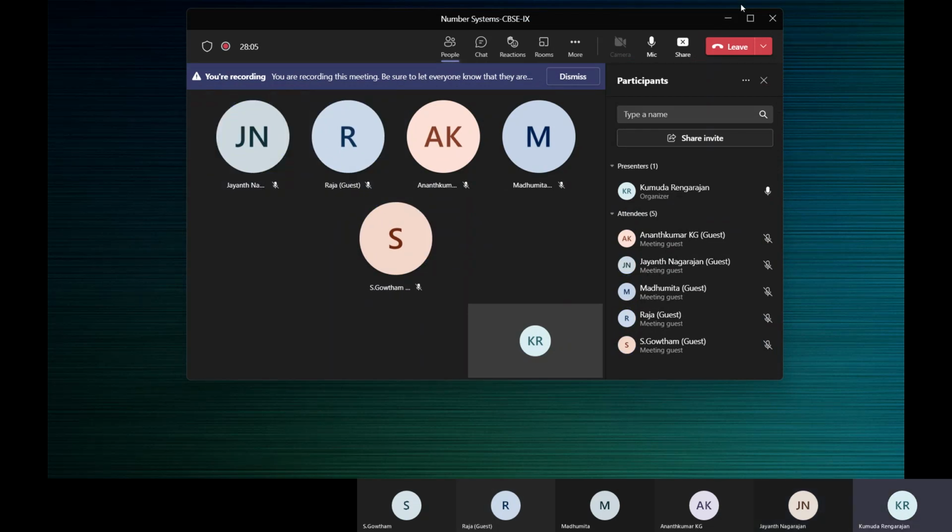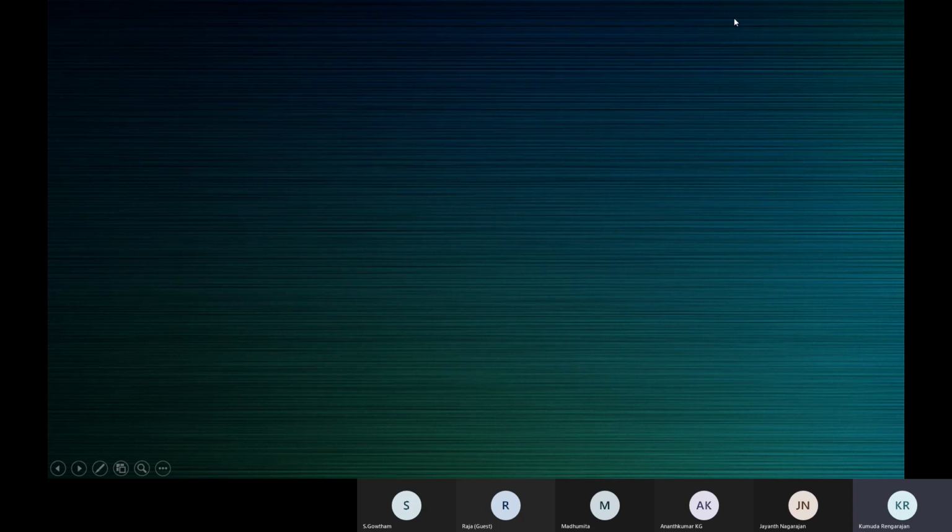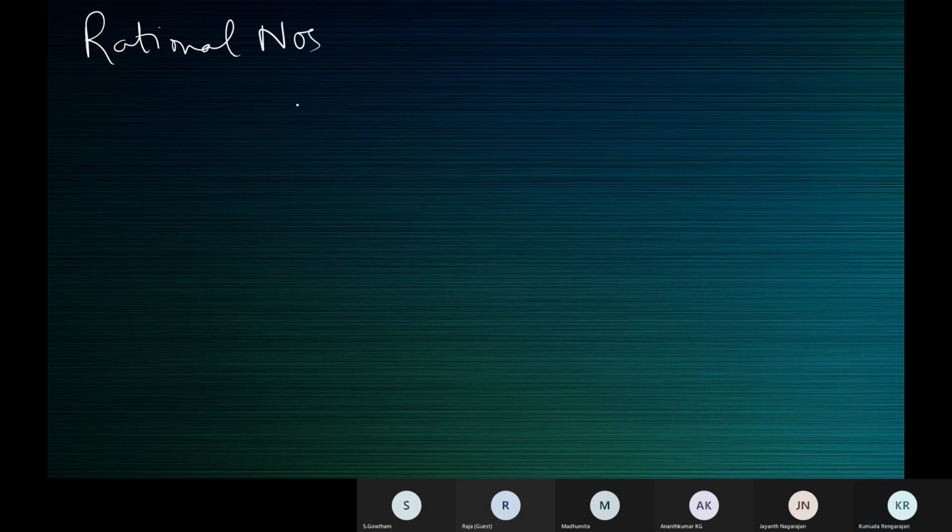So far we have seen natural numbers, whole numbers, integers. Next, rational numbers. Again, you would have seen this definition last year. This was the first chapter in your NCERT textbook, rational numbers.